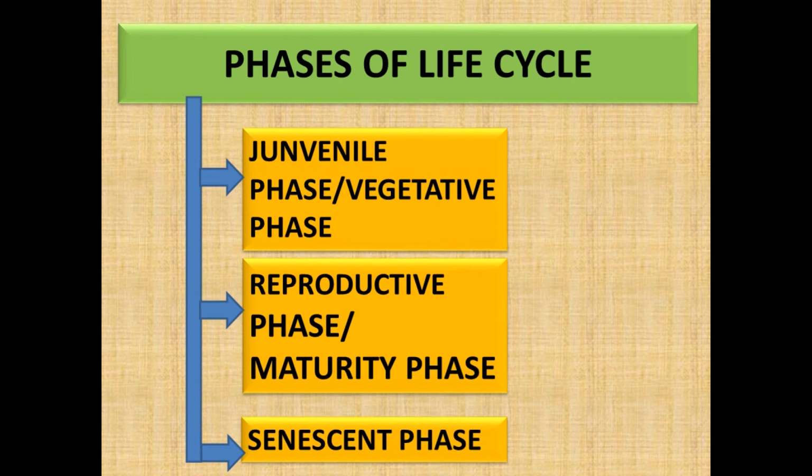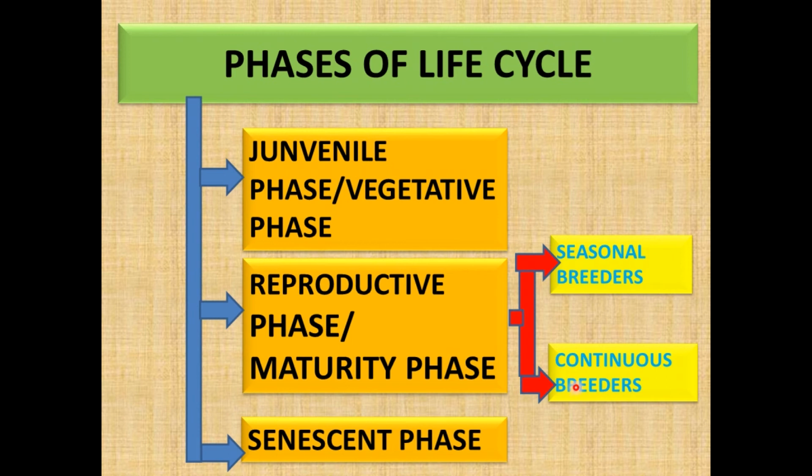In this phase, the individual has not attained reproductive maturity. This is known as the juvenile phase. Here is the period of growth between the birth of the individual up to reproductive maturity. The next one is the reproductive phase. In this phase, the individual attains reproductive maturity. They are then able to reproduce and give birth to young ones.